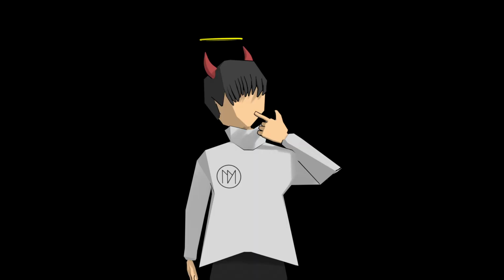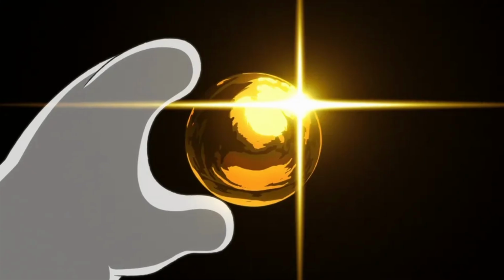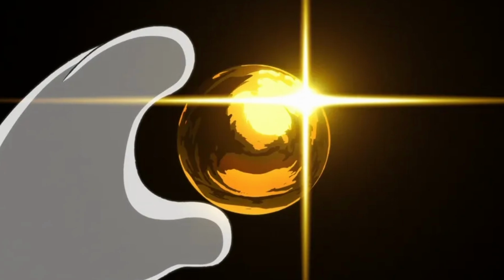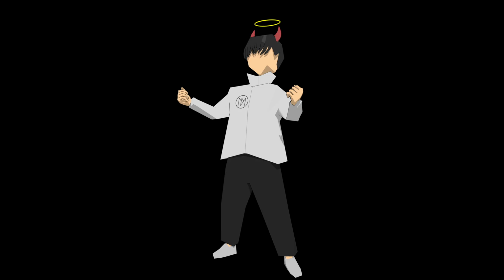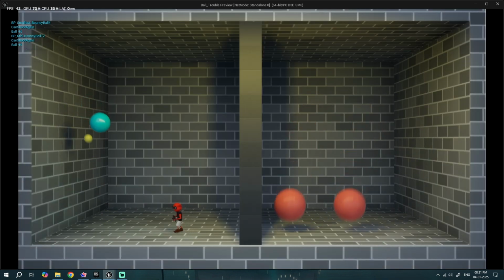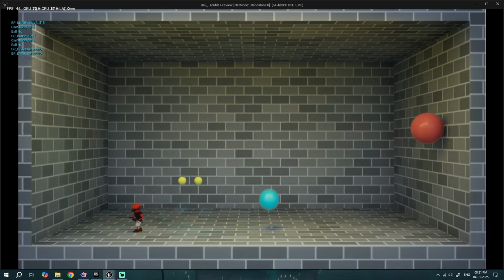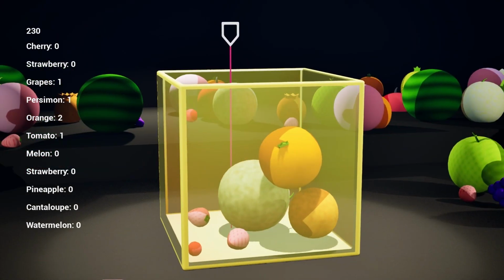At this point I had learned some better ways to make games in Unreal Engine, and the way I had made this one was not good. Each ball was separated into big ball, medium ball and small ball blueprints. Instead I could have just made one and created some logic to make a better system. So at this point I just wanted to finish this project. So I did some basic materials, created multiple levels, added some variation and logic to levels, and at this point I just stopped and started making a Suika game clone.